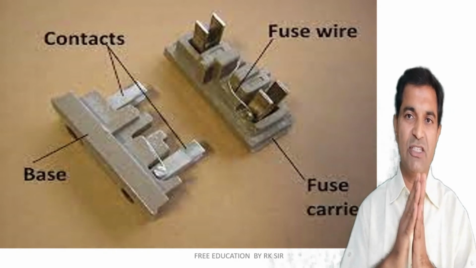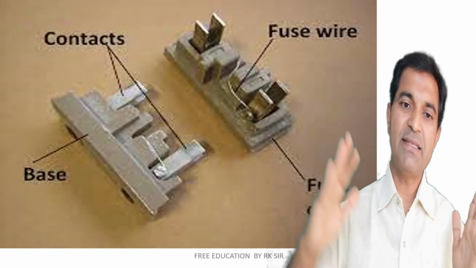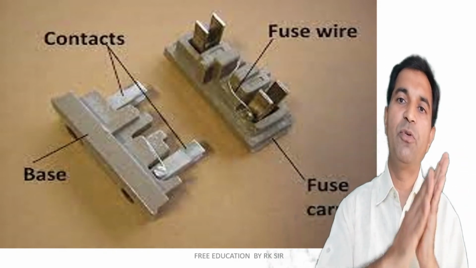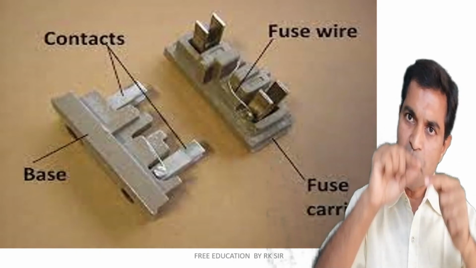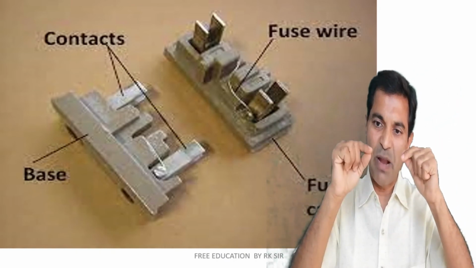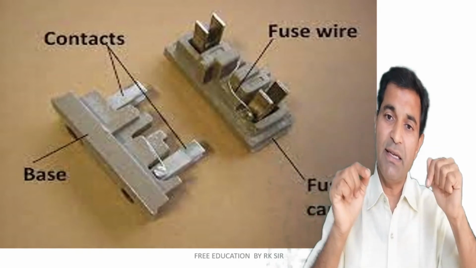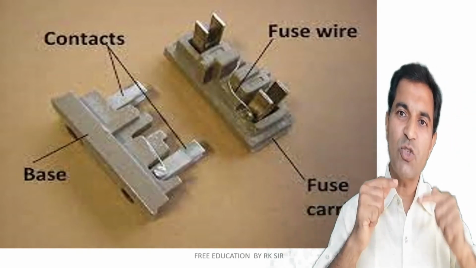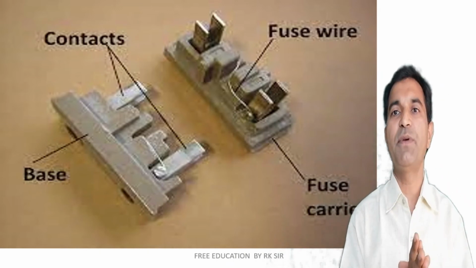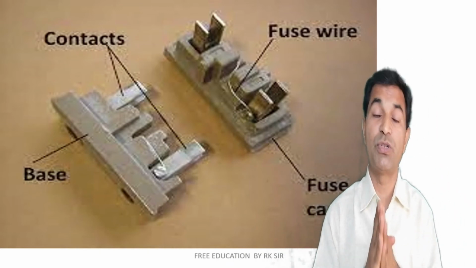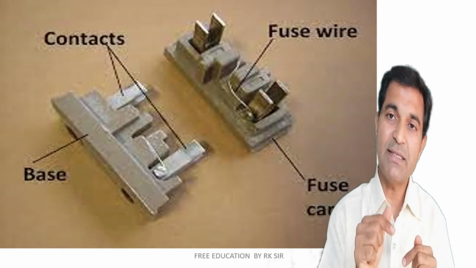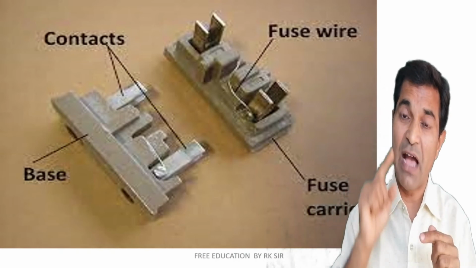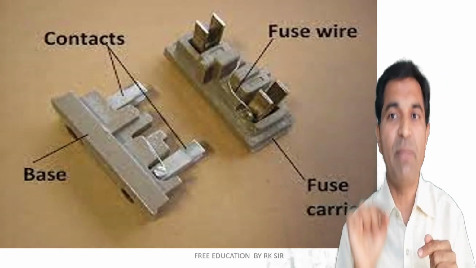Actually, a fuse consists of two parts, a base and an upper layer called the fuse carrier. This upper layer, or fuse carrier, consists of two contacts and a wire. This wire will burn away if an excess amount of current passes through it. Why? Because it is made of a special wire which has higher resistance and lower melting point.